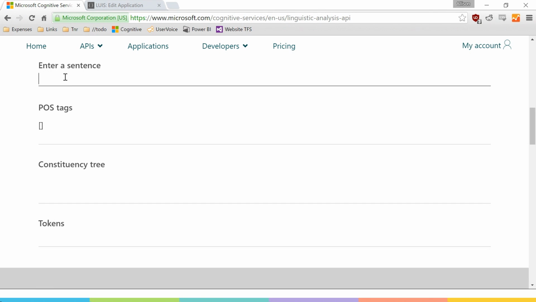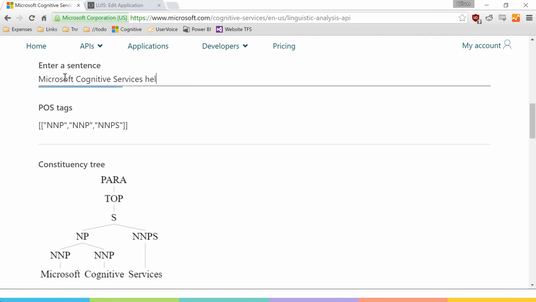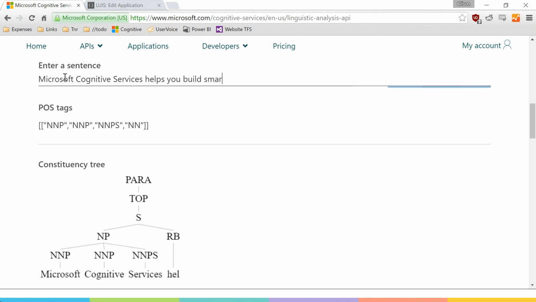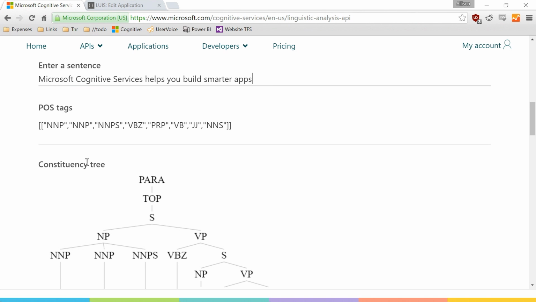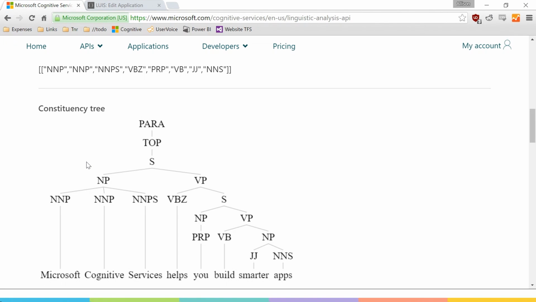And so for this, I'm going to go over to our website, move my mouse over, and show you an example. So this is actually calling our API directly, and I can do a sentence like, Microsoft Cognitive Services helps you build smarter apps. And you can see the sentence coming back in real time with the parts of speech and the constituency tree. And if you're a data scientist, this is great because you can do all of your processing on the text, and it's really fast and automatic.